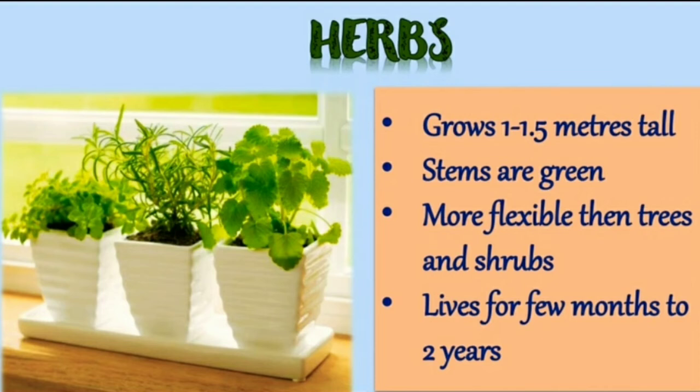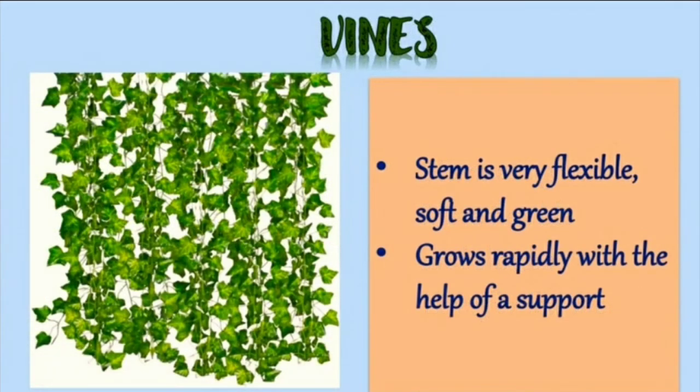The next is herbs. These are the plants which grow 1 to 1.5 meters tall. Their stems are green. They are more flexible than trees and shrubs, and they live for a few months to 2 years. The next is vines. The stem is very flexible, soft and green.